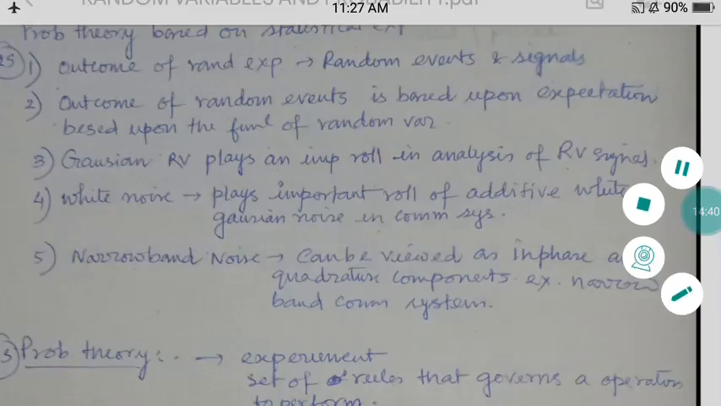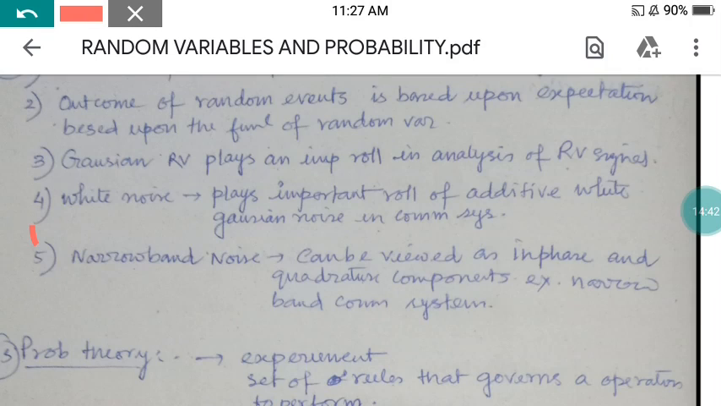Here you can see that white noise like this, additive white Gaussian noise, plays a very important role in a communication system. And the fifth one is narrowband noise, which can be viewed as in-phase and quadrature components of that narrowband noise. So what is the example? That is a narrowband communication system, which we will discuss further in our lectures.